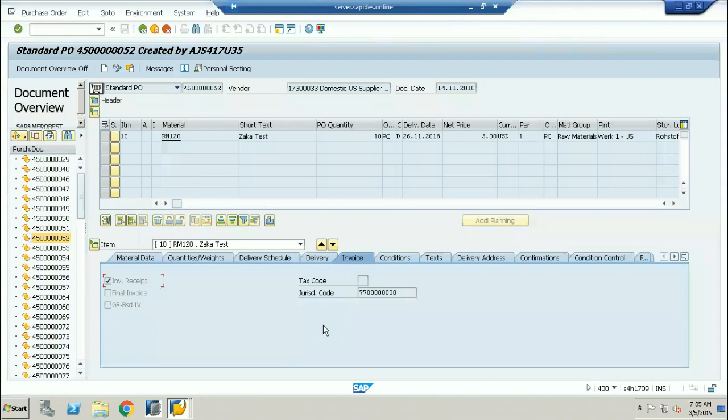This is called a material document number. Material document number only speaks about the quantity of the raw material you have received against the purchase order. Now this is a material document number. If I double click on this material document number, my God, it is going to the template.